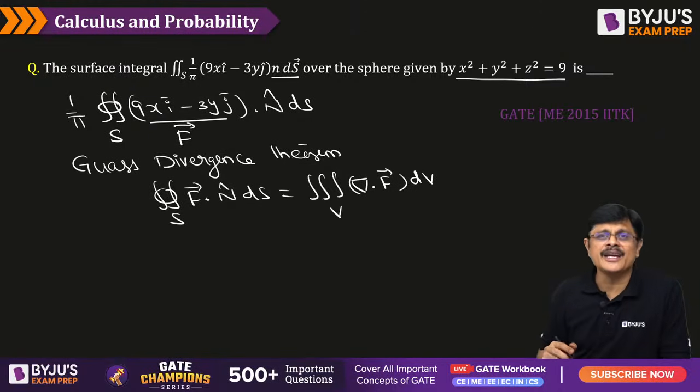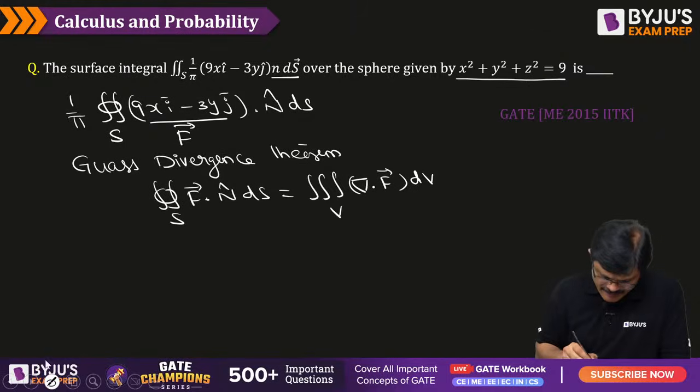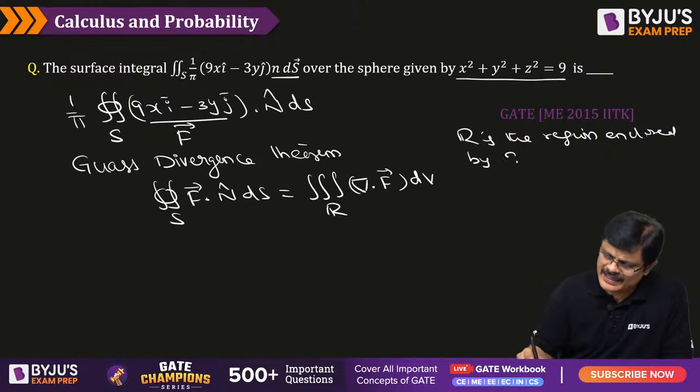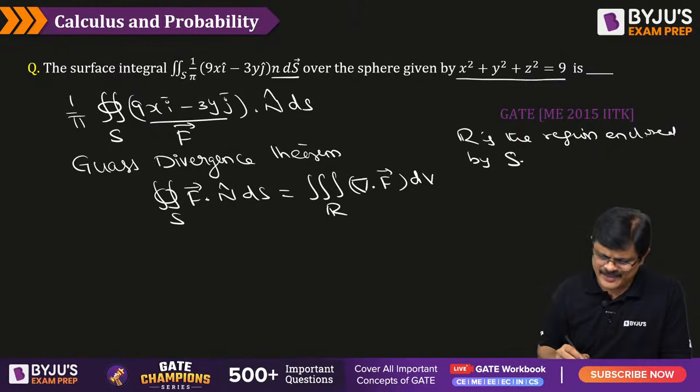Volume bounded by the closed surface, or the region enclosed by it. You can write V or you can also write R, where R is the region enclosed by the closed surface.